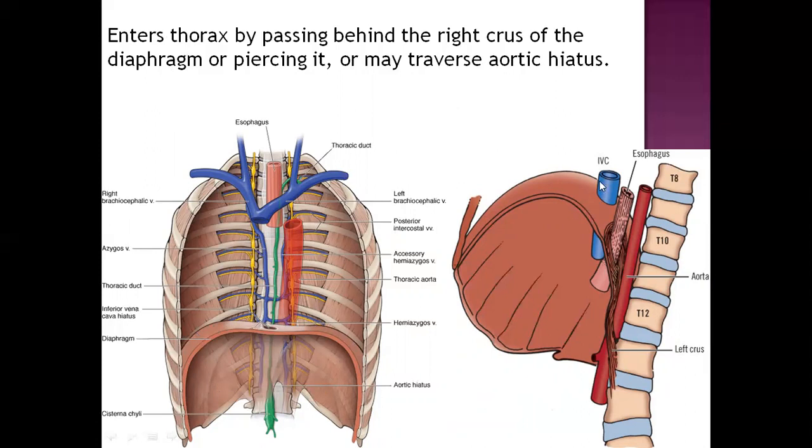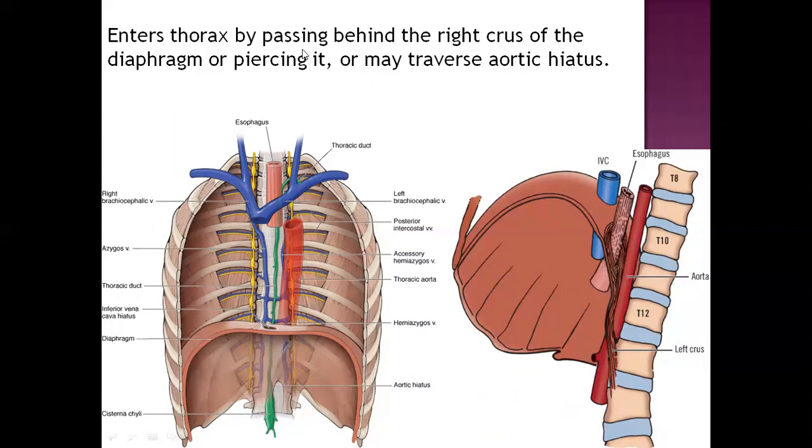So the diaphragm will basically have three openings for the passage of structures from thorax to abdomen and abdomen to thorax. Like we need an opening for the inferior vena cava to move from the abdomen to the thorax. The esophagus continues from the thorax into the abdomen and stomach, and there is the continuation of the aorta. We know from the previous class that the descending thoracic aorta will now continue as the abdominal aorta. So the diaphragm has three openings, and through the opening of the aorta, you will see we also have this azygous vein which is entering.